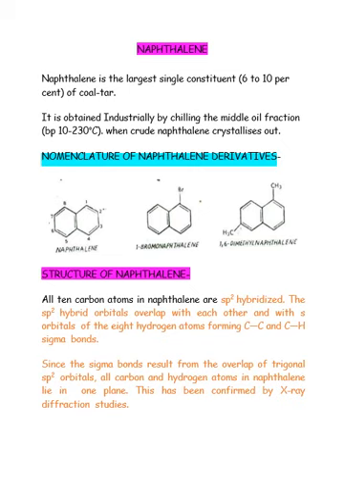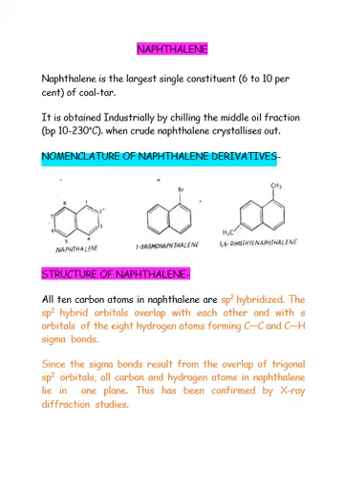This is the structure of naphthalene, and numbering should start from the very first carbon atom: 1, 2, 3, 4, 5, 6, 7, 8. Fused carbons will not be numbered. There are two derivatives of naphthalene, 1-bromonaphthalene and 1,6-dimethylnaphthalene.